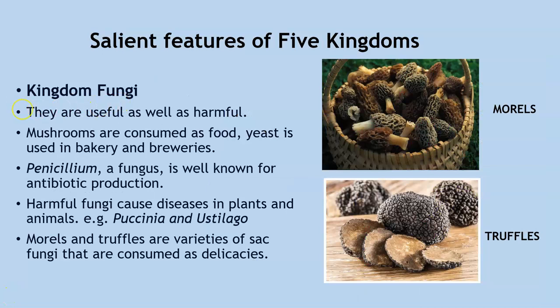Now students, let us have a look at the economic and ecological importance of kingdom fungi. They are useful as well as harmful. Mushrooms are consumed as food. Yeast is used in bakery and beverages. Penicillium is a fungus and it is well known for antibiotic production. But on the other hand, we also have harmful fungi causing diseases in plants and animals. For example, we've already seen Puccinia and Ustilago.